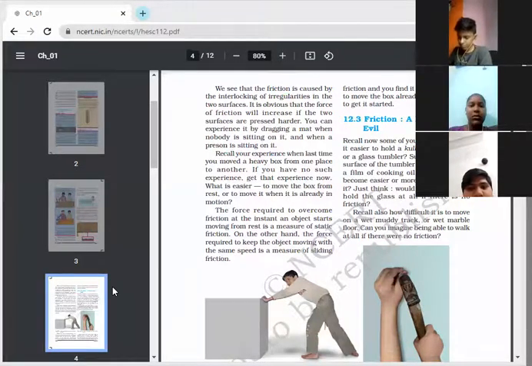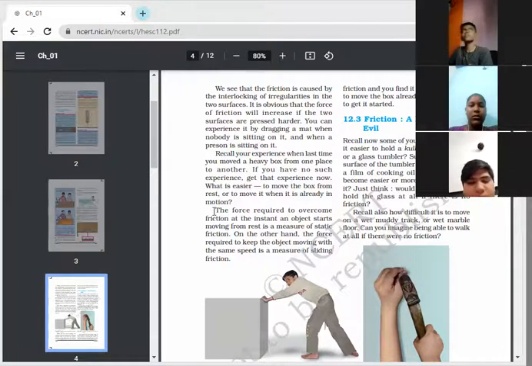Ma'am, second one. Second option is the true one. अगर कोई पहले से मूव कर रहा है और आपको जाके सिर्फ उसको पुश करना है, so that is the easier one, because you have to apply less force. अगर आपको कहा जाए आप घर के जरा बेड अकेले हिलाओ, push it to the other side, then what will happen? It will be difficult for you to do it.